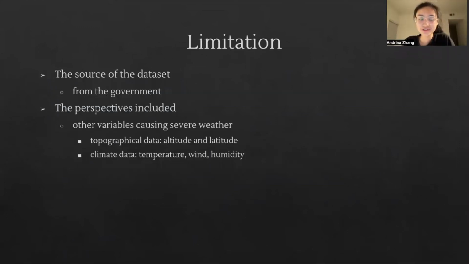Hello, so let's move on to the limitation part. Since our data is retrieved from a government dataset, where the government might be intentionally looking for outage data, it does not include many other perspectives of data that might be relevant as well. In the future, we may take a further step to include geospatial scale information in the analysis. Fixed topographical variables like altitude and latitude might also count, as they might cause severe weather and then contribute to longer outage durations in the area.